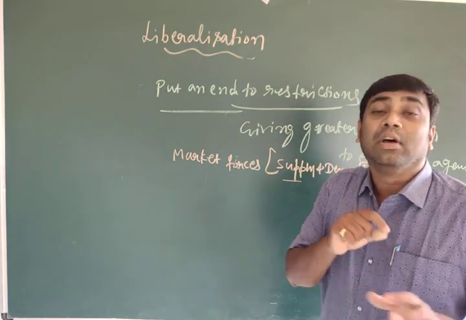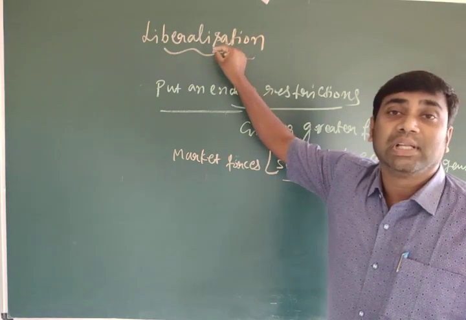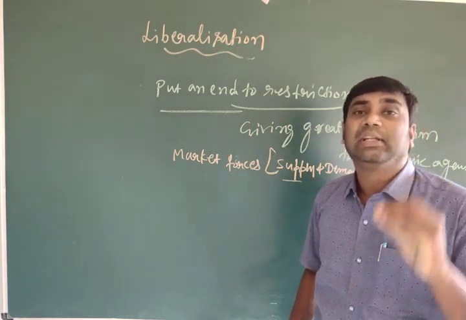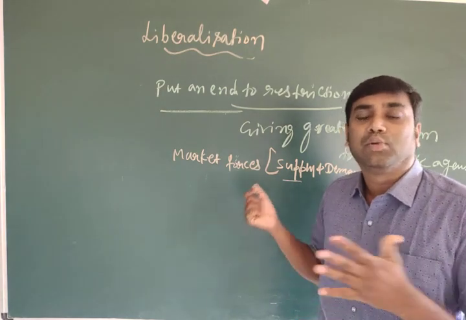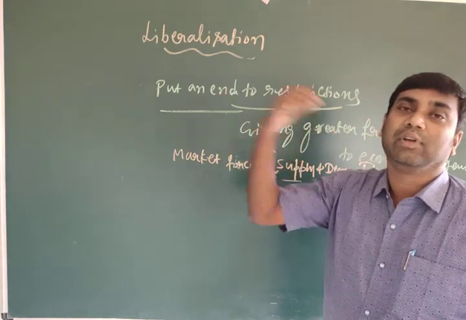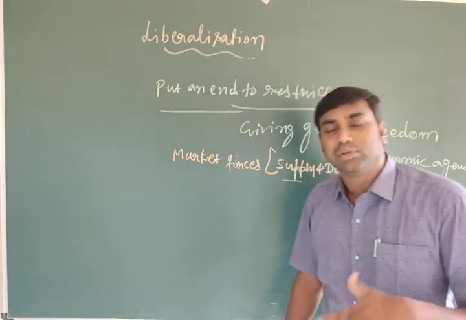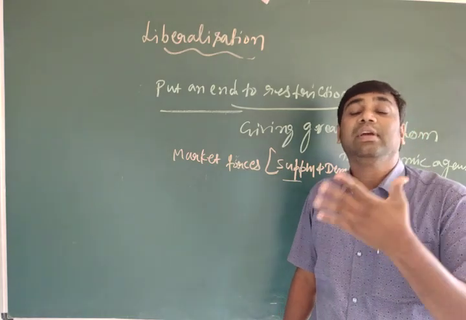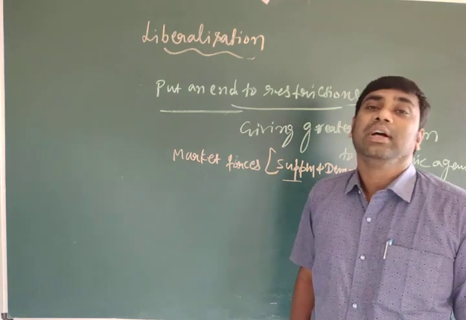Liberalization is nothing but giving greater freedom to economic agents to fix the price and to decide what to produce and how to produce. That is left to themselves only. They here means the private sector. Before, it was under the government. Now they are removing all the restrictions.